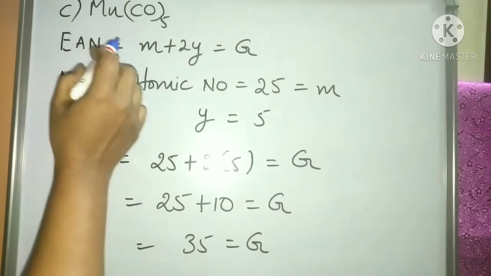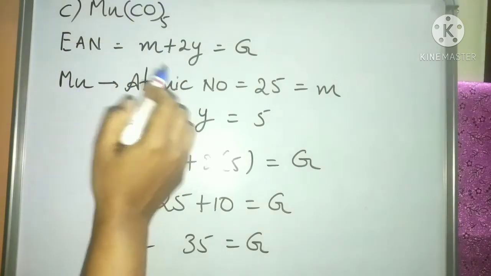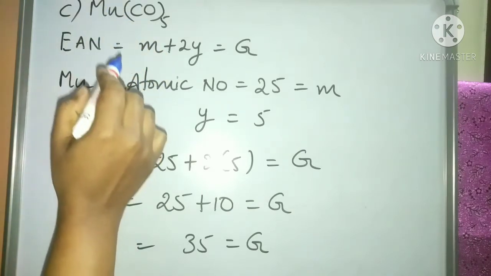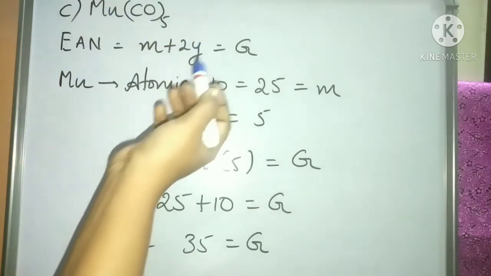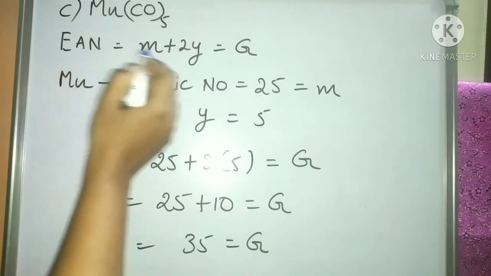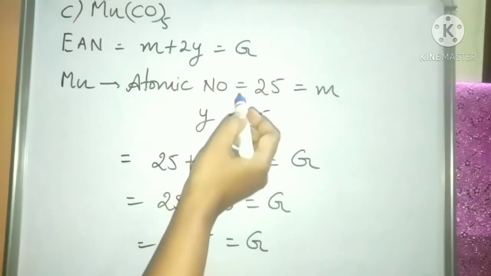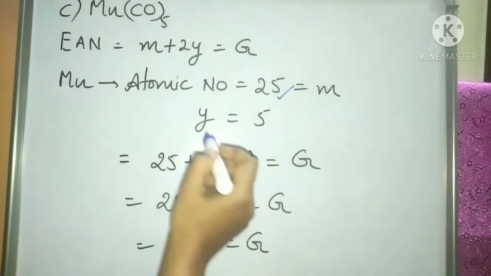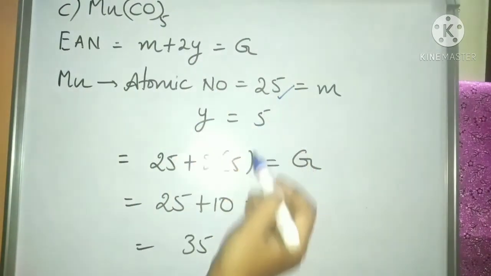This is the third option, manganese carbonyl. Here only one manganese atom is present, so it is a monomeric carbonyl. Again the formula is M plus 2Y equal to G. The atomic number of manganese is 25 and the number of carbonyls Y is equal to 5.